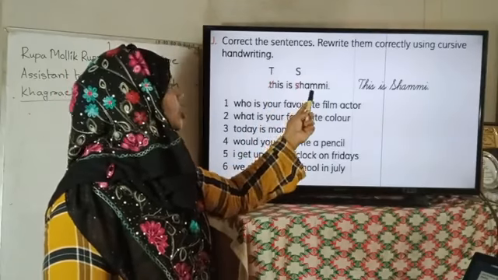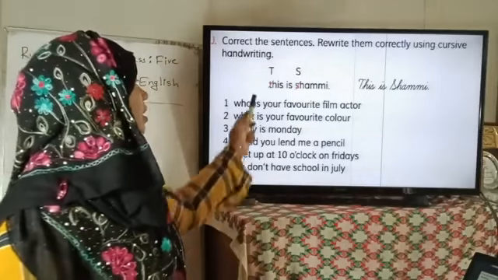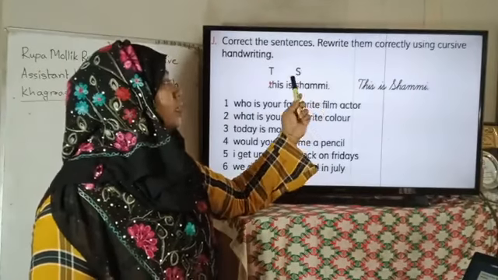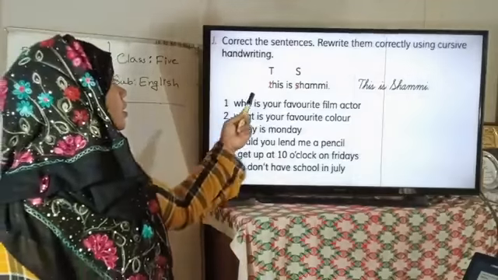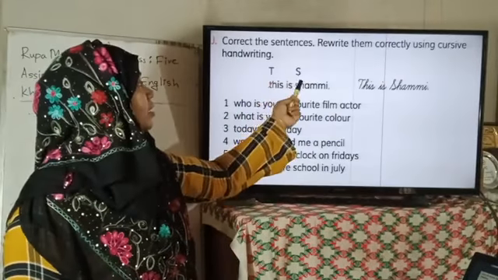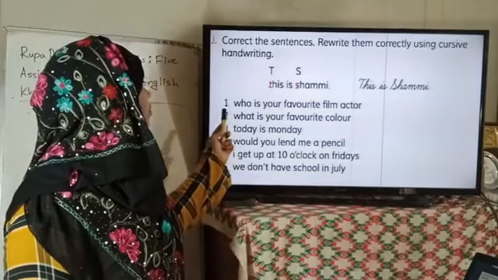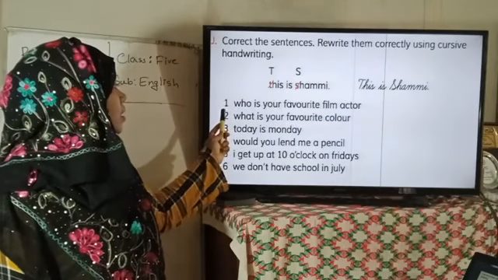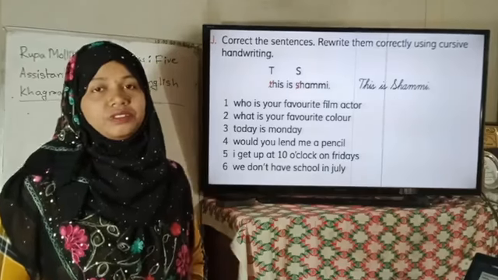This is Shami. Here is no capital letter, no punctuation mark. To rewrite and to make it correct, we have to use capital T and capital S here. Okay. Now you have to do this. Number 1, who is your favorite film actor?